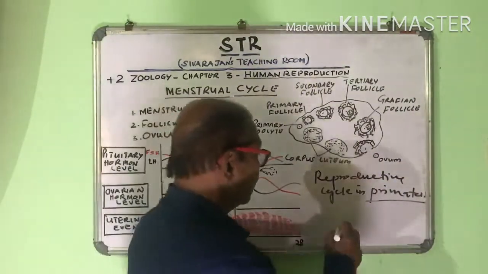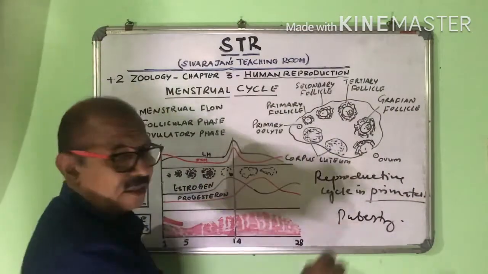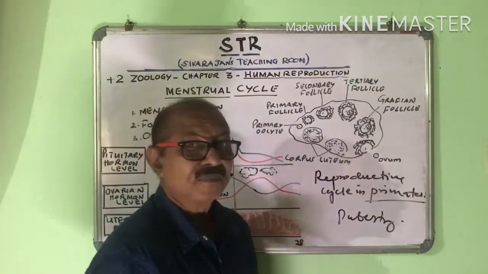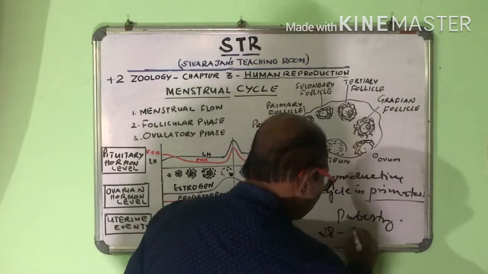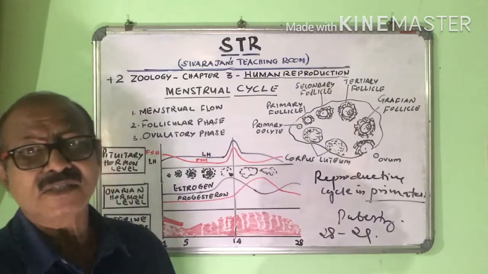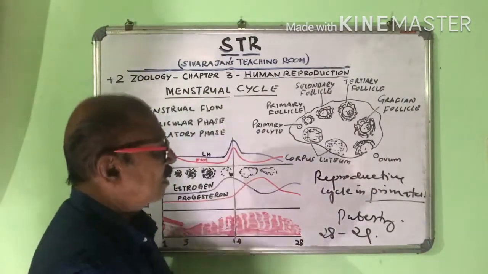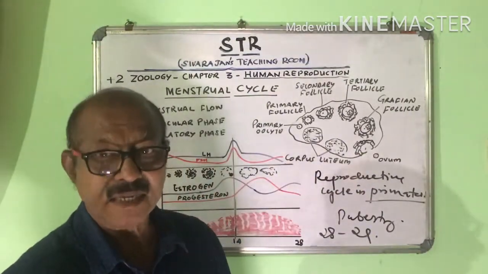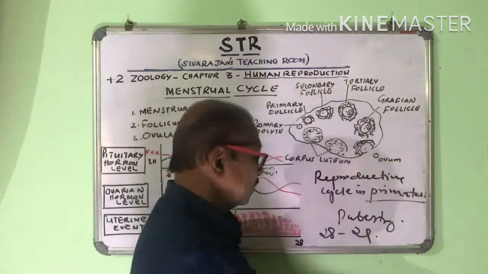And it begins at puberty. In human females, the menstrual cycle occurs once in 28 to 29 days. So these are the initial informations that we have to understand. Menstrual cycle is the reproductive cycle in primates, and man is included in the group of animals that come under primates.